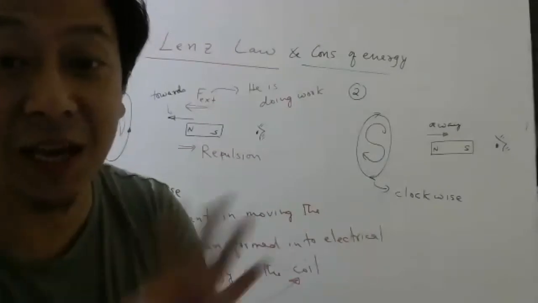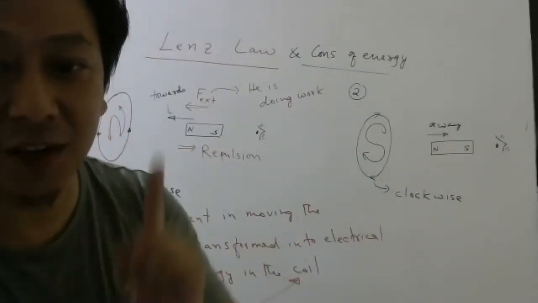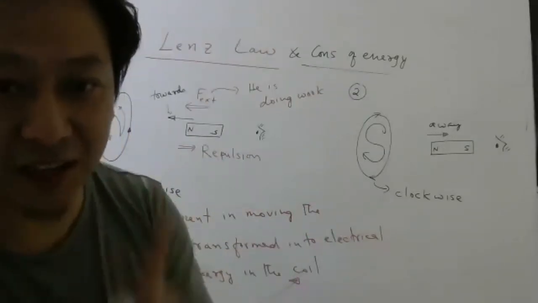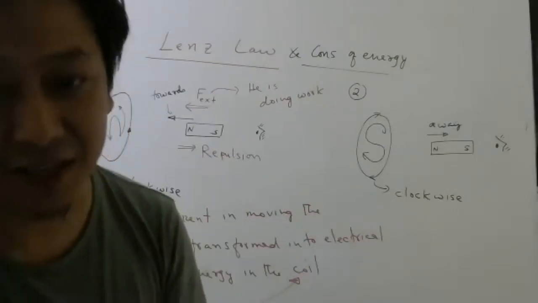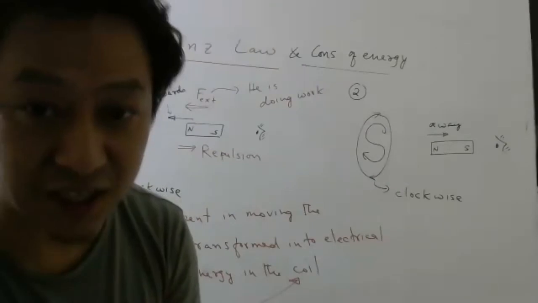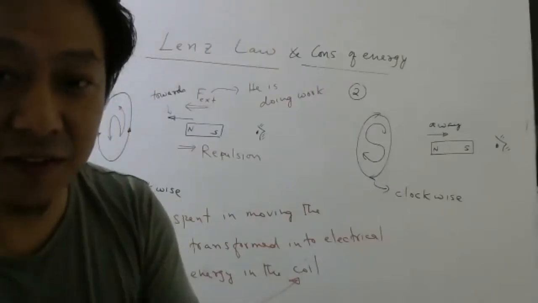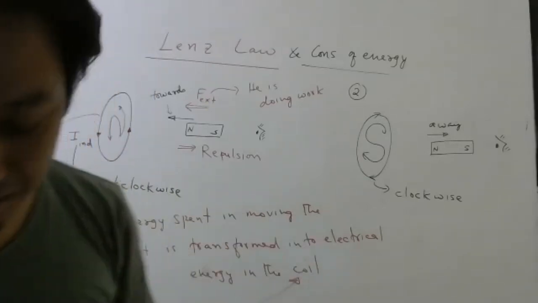Matlab, there will be no EMF, no induced current. So induced current will only come when magnetic flux tries to change. If it is increasing, induced current will flow to try to decrease the flux. And if the flux is decreasing, induced current will try to increase the flux.